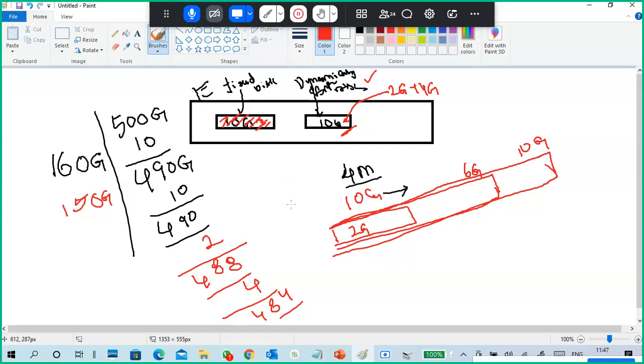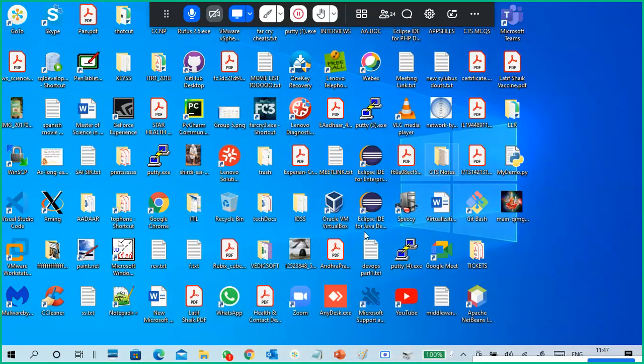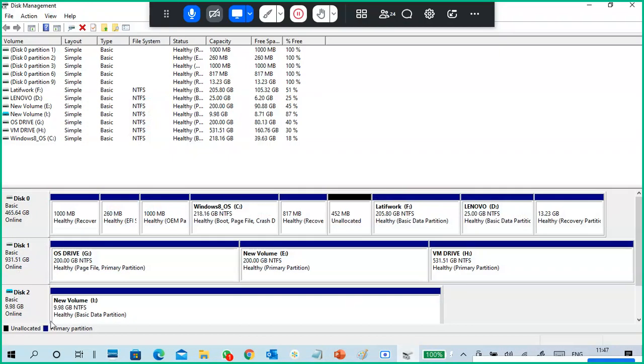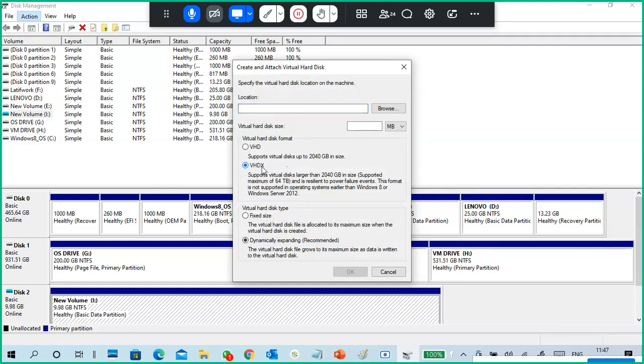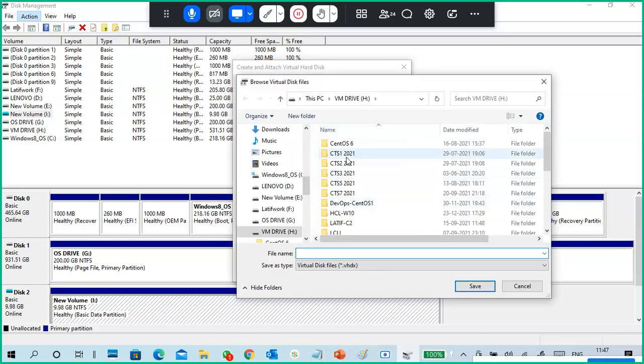Dynamically expanding disk. So that is one more left, so we'll do that one. One day, two days, this is the fixed disk, right? So I'm creating a dynamically expanding disk. Create a VHDX, dynamically expanding disk. I'm putting it in the H drive and I put the name CTS9, dynamically expanding, just so we remember which one you created.